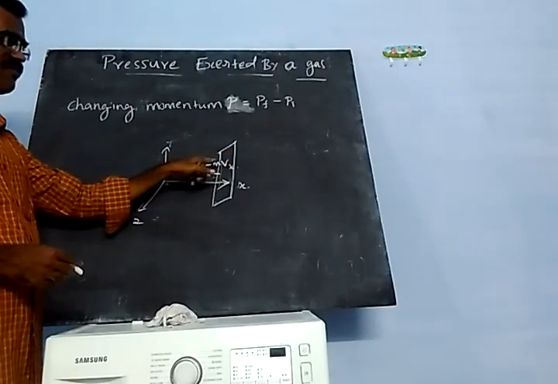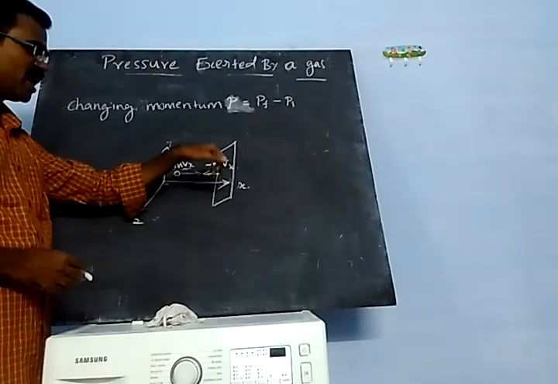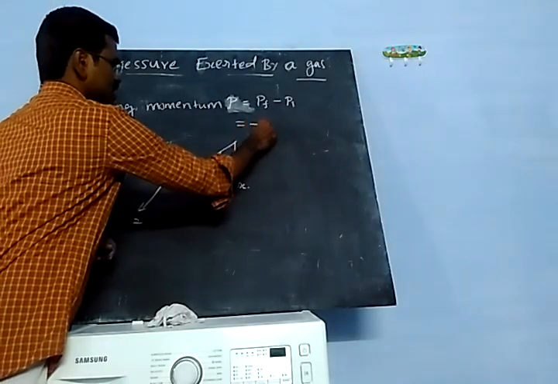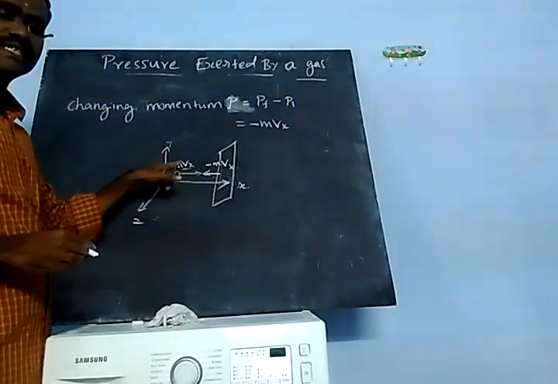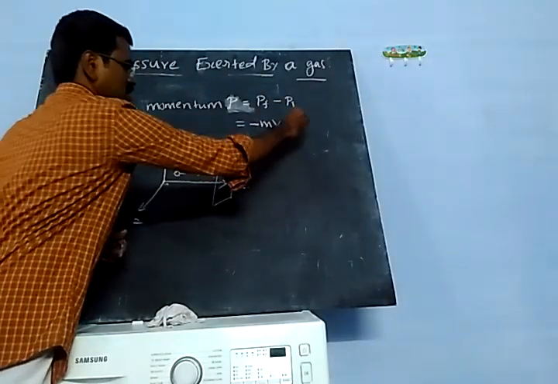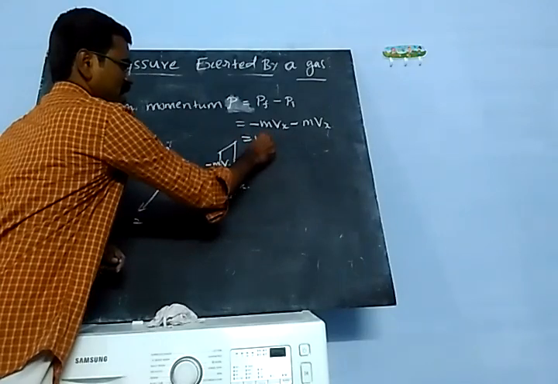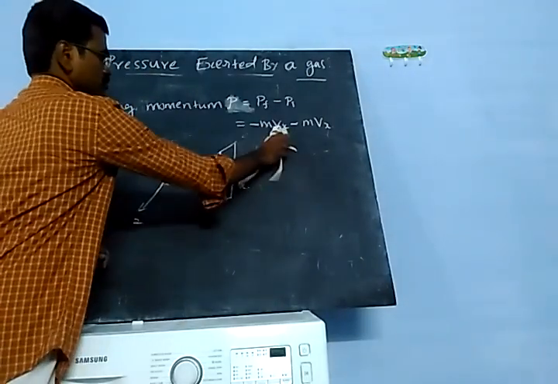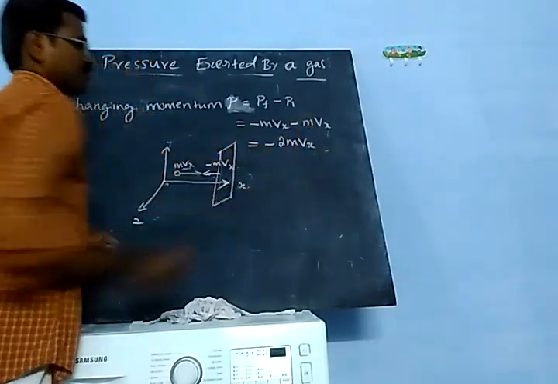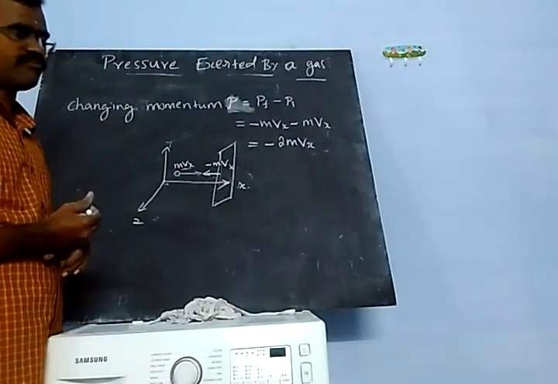After collision between the molecule and the wall, it has the momentum minus mvx. So the final momentum is minus mvx and the initial momentum is plus mvx. So totally we get minus 2mvx. The change in momentum is equal to minus 2mvx.